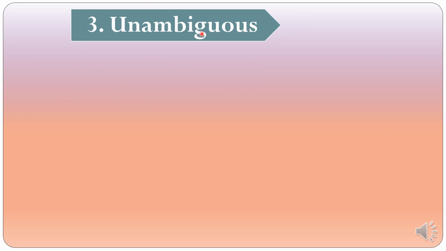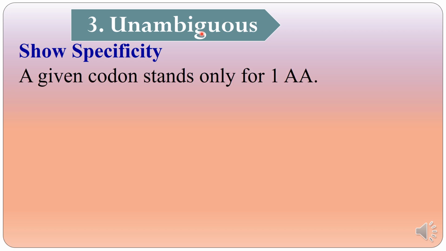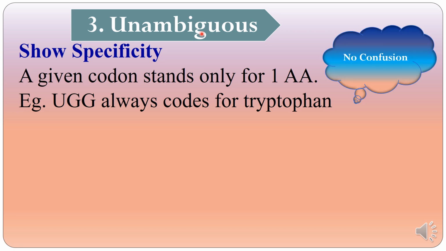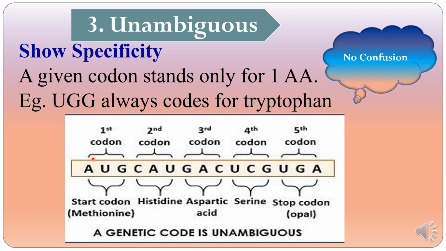Genetic code is unambiguous. It means a particular codon always codes for the same amino acid. So it is highly specific. It shows specificity. A given codon stands for only one amino acid. Example, UGG always codes for tryptophan. There is no confusion, and this is the diagram where the code for every amino acid is specific and it holds true every time. For example, AUG stands for methionine without any confusion, always.